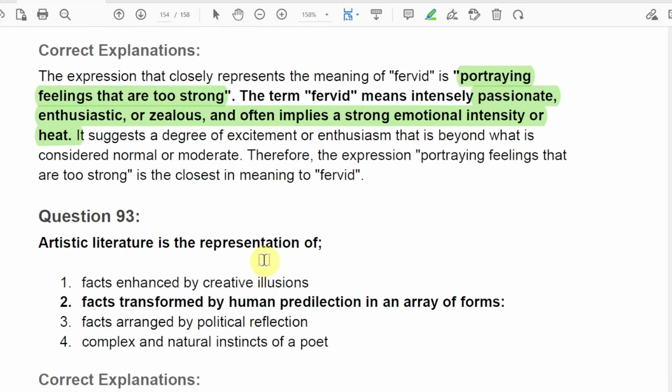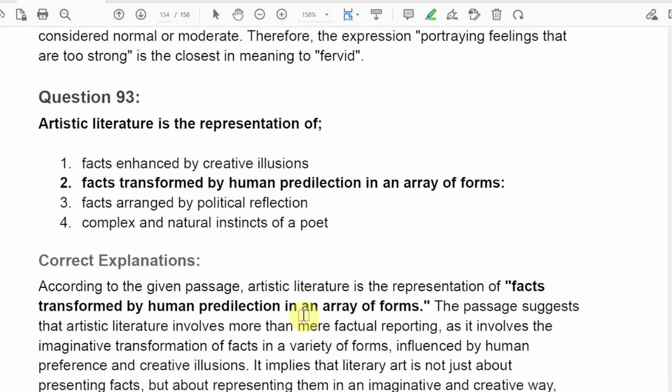93. Artistic literature is the representation of facts transformed by human predilection in an array of forms. Explanation: according to the passage, artistic literature is facts transformed by human predilection in an array of forms.